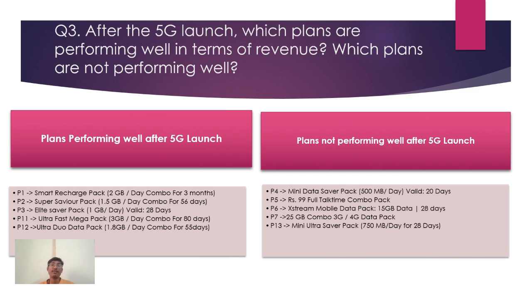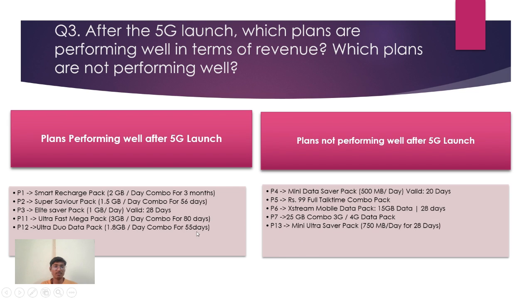Question 3 is after the 5G launch, which plans are performing well in terms of revenue, which plans are not performing well? There are multiple plans in the dashboard. The plans which are working well after the launch of 5G are plan 1, 2, 3, 11, and 12, and the plans which are not working well in revenue after 5G launch are plan 4, 5, 6, 7, and 13.